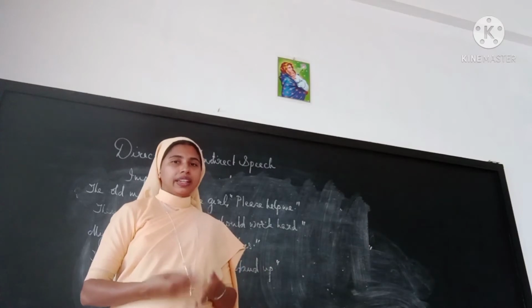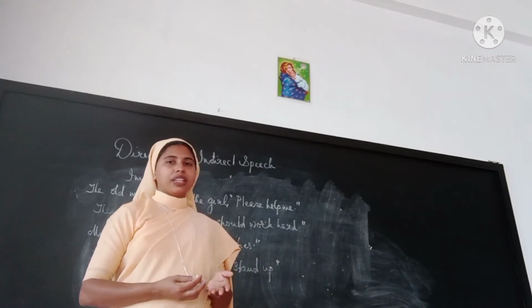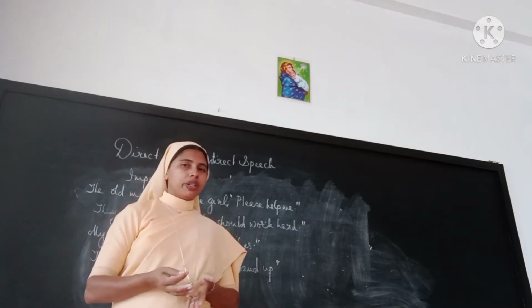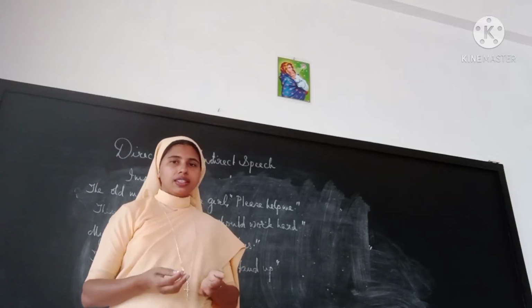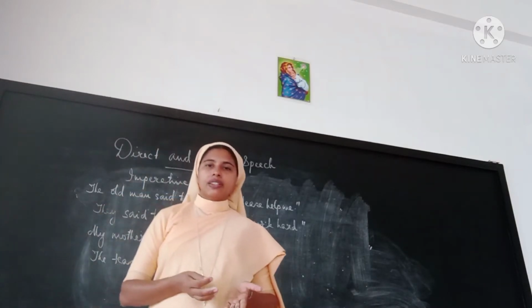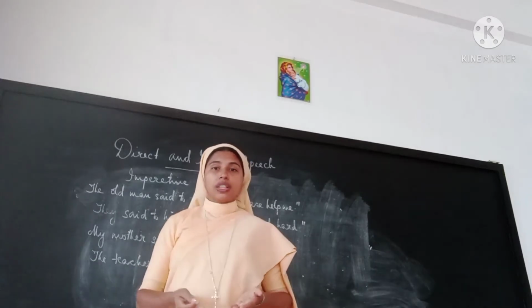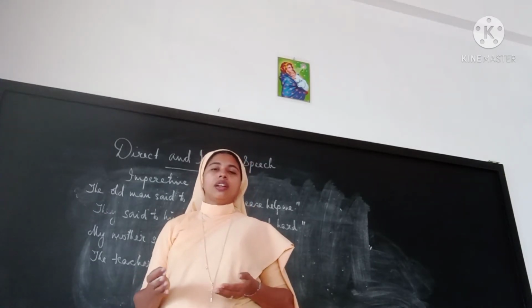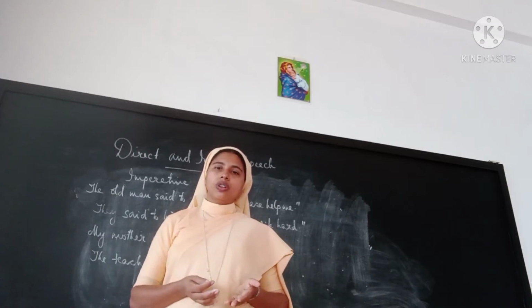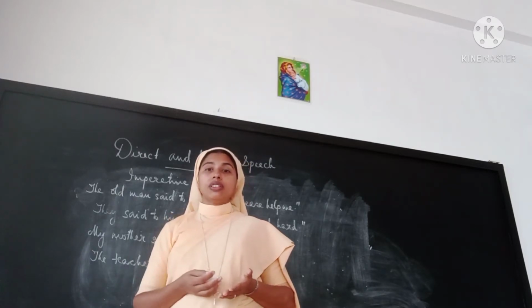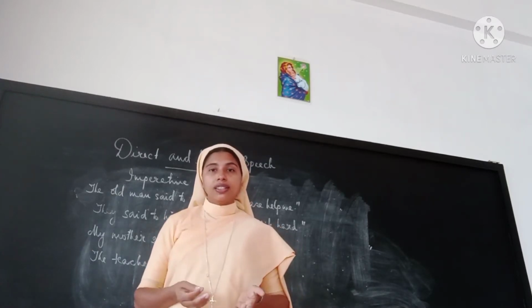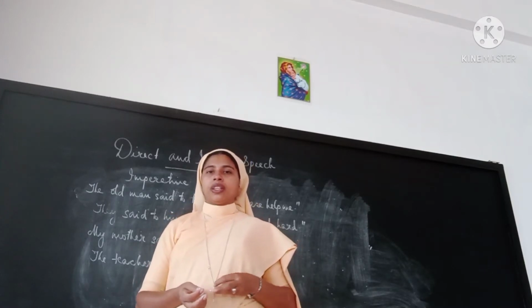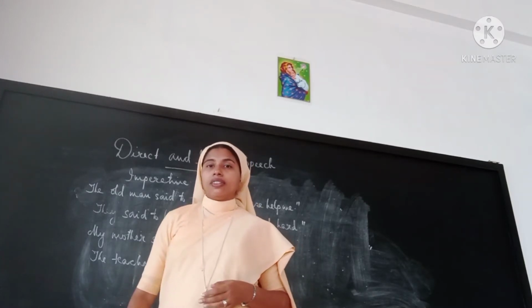Let's go through the next sentence type, the imperative sentence. What is an imperative sentence? A sentence that expresses requests, commands, advice, etc. How will it most often start? With a verb, or with words like please, kindly, etc. Some examples are given here.